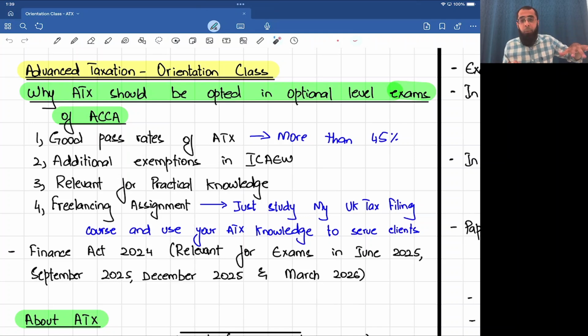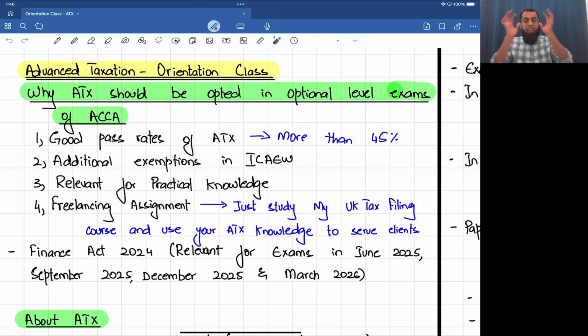I teach this advanced taxation where you study detailed rules about the UK taxation. And if you take my UK tax filing course also, you can use this knowledge to actually earn some money. You can work in a business process outsourcing firm, an outsourcing firm giving services to the companies in UK, or you can also become a freelancer.